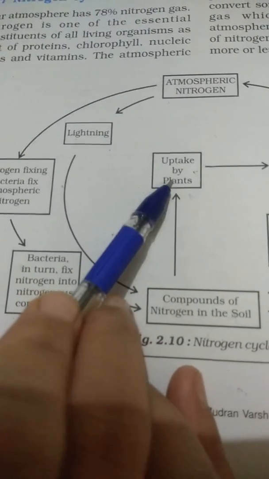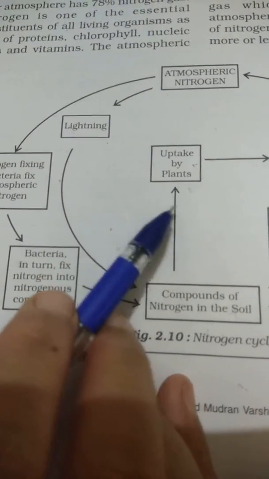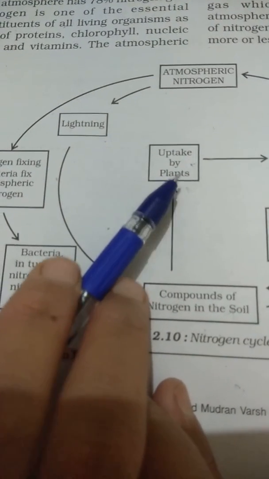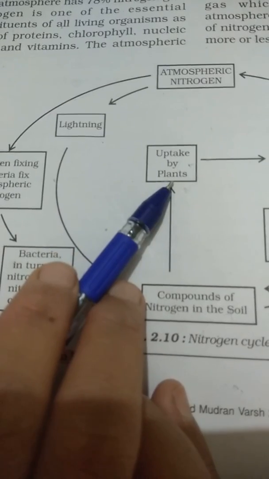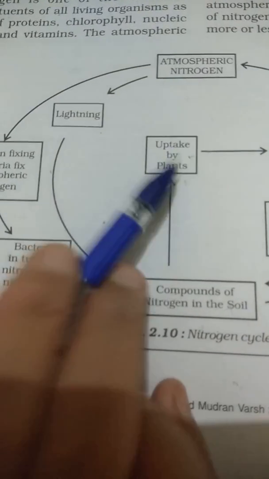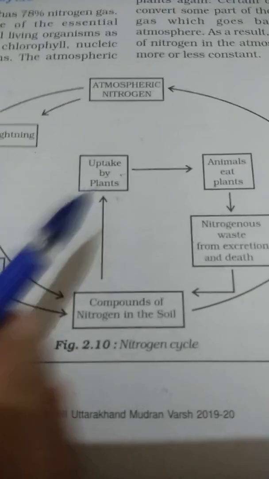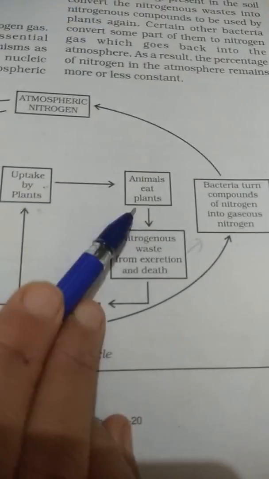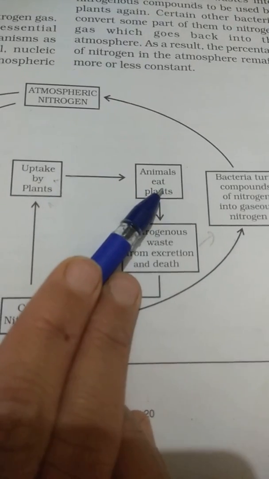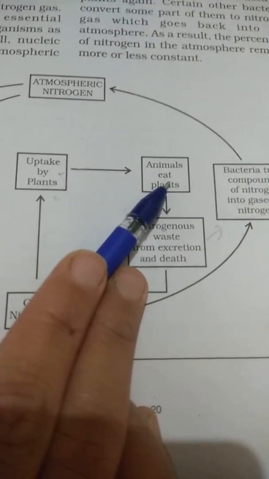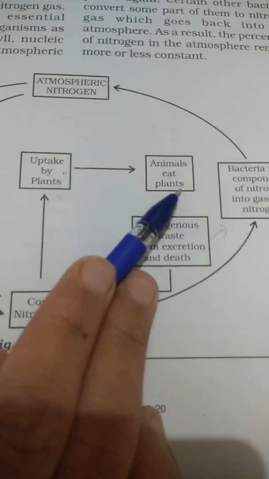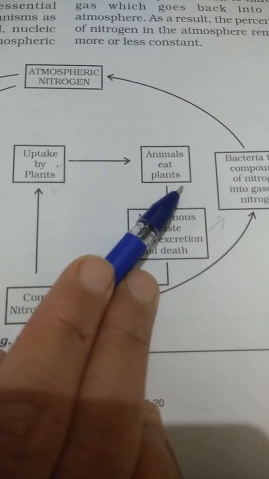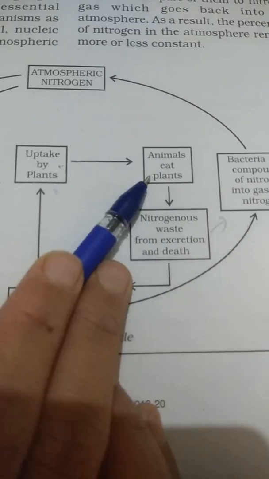Plants absorb nitrogen compounds from the soil through their roots, and plants convert the compounds of nitrogen into plant protein and other organic compounds which make up the body of the plant. The plants are eaten by animals as food. Animals convert plant proteins into animal protein and other organic compounds which make up their body. Some animals also eat other animals to obtain nitrogen compounds.